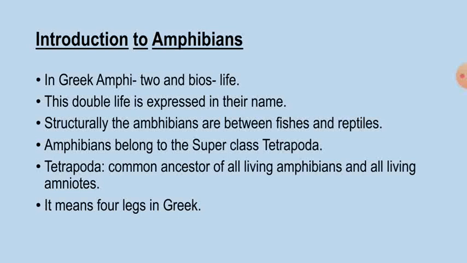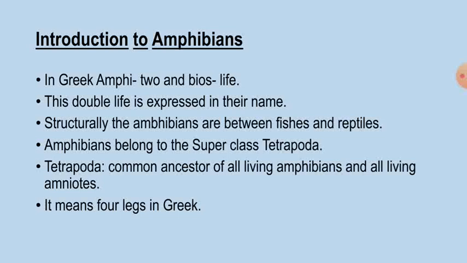So amphibians are first vertebrate who made the transition from aquatic to terrestrial mode of life. So hence these amphibians exhibit double mode of life. So amphi means two, bios means life.